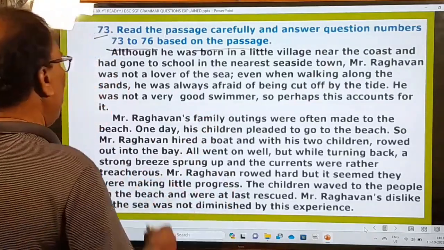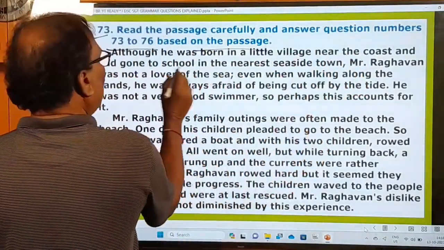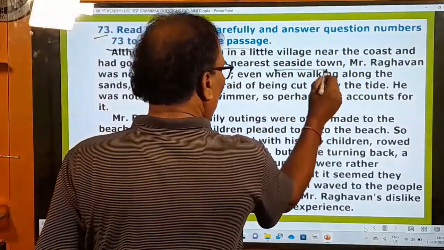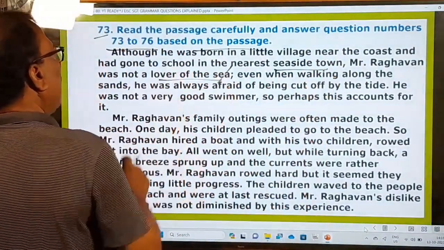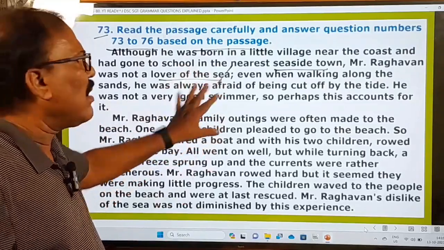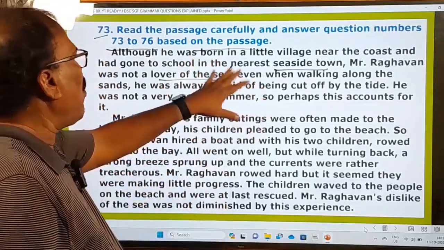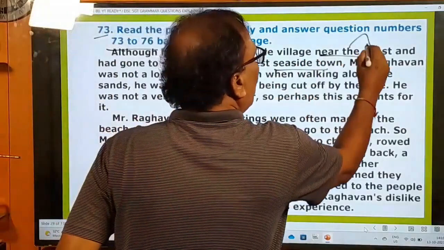Here it says, although he was born in a little village near the coast and had gone to school in the nearest seaside town, Mr. Raghavan was not a lover of the sea. So this passage is all about Mr. Raghavan, who was born in a little village near the coast. Near the coast means the sea coast is there.